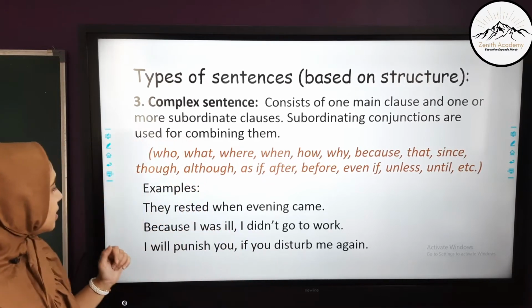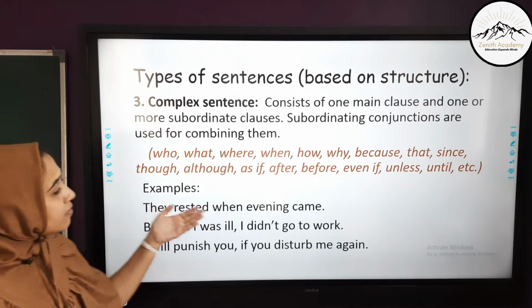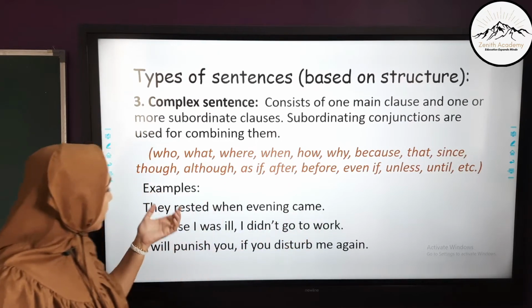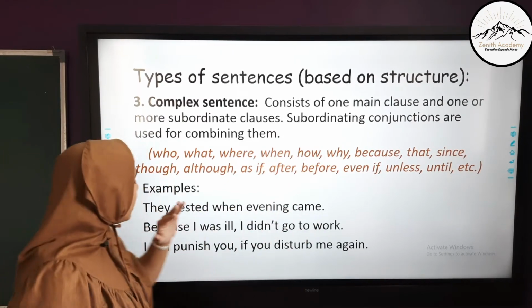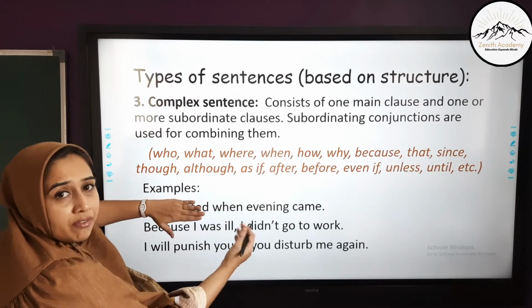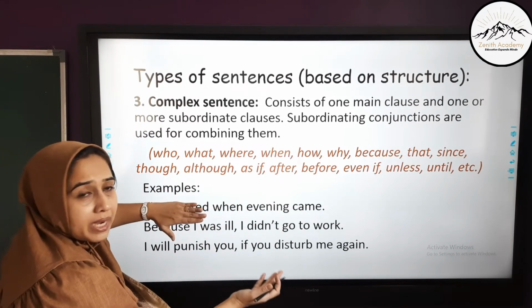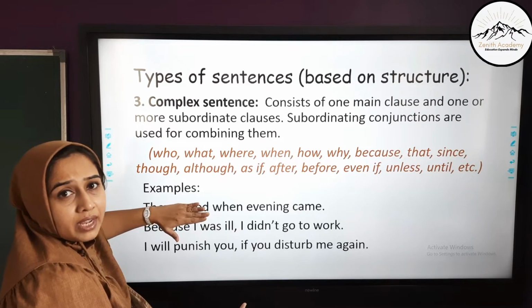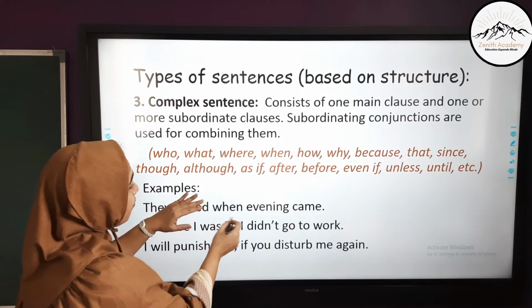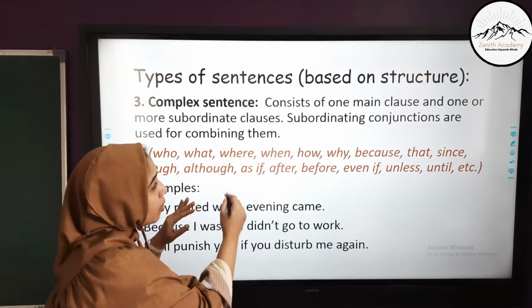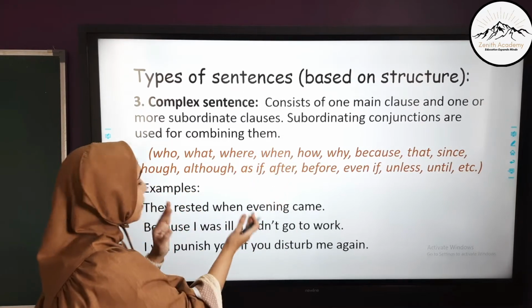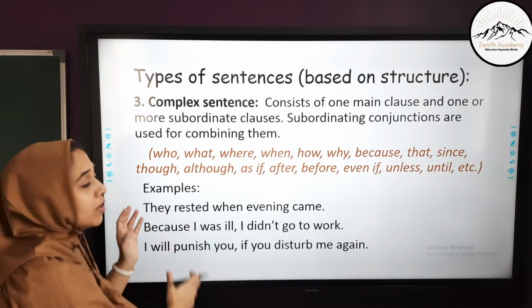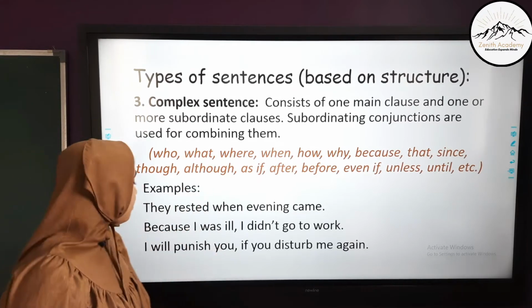Let's see the examples. They rested when evening came. Now, they rested is the main clause over here. When evening came: if I remove they rested, when evening came does not convey the complete meaning. What happened when evening came? They rested. So here when is the subordinating conjunction, and when evening came is the subordinate clause dependent on the main clause they rested. So this is a complex sentence.